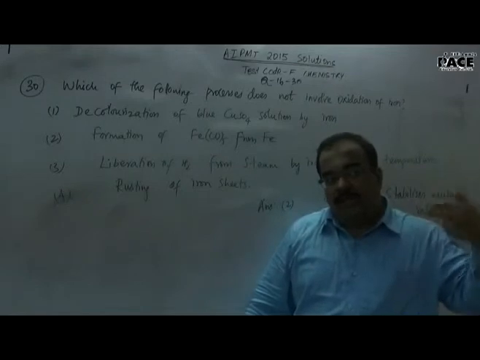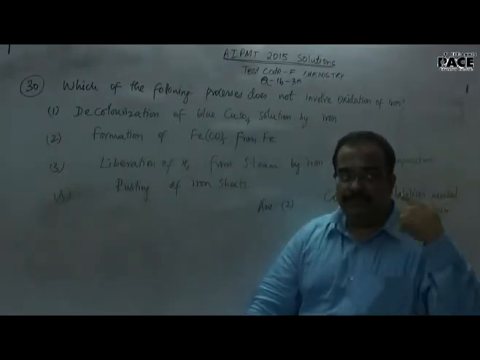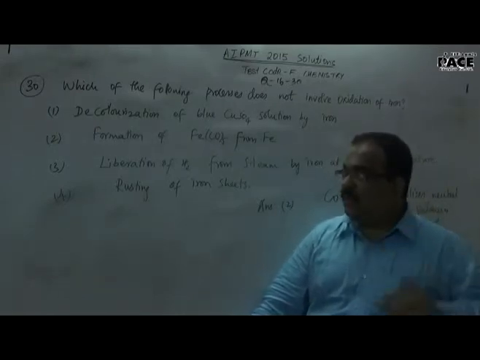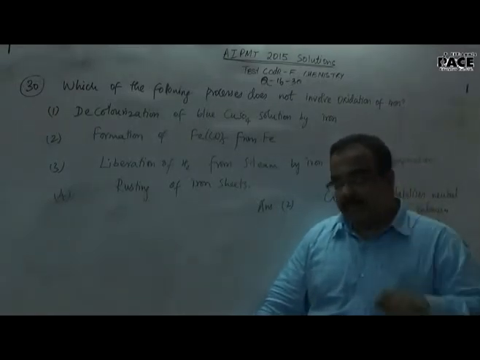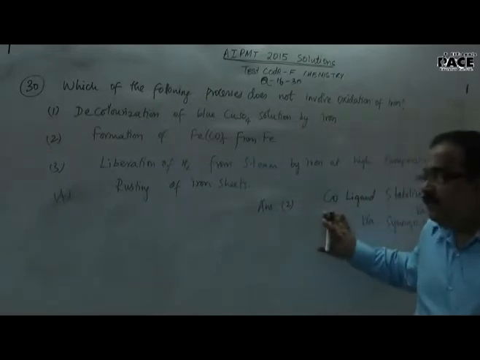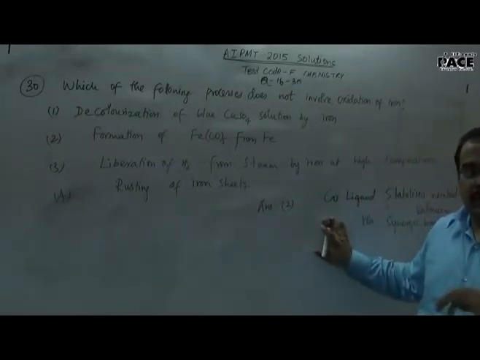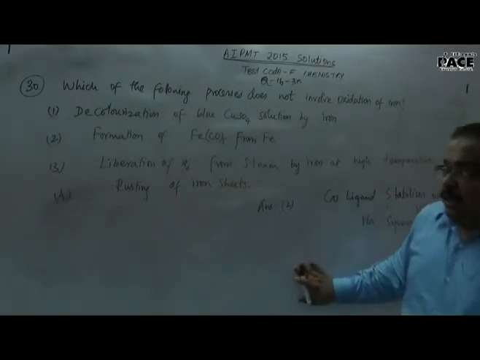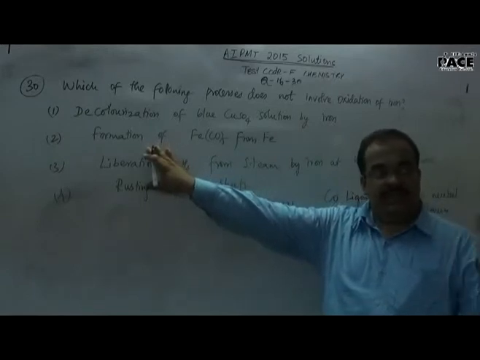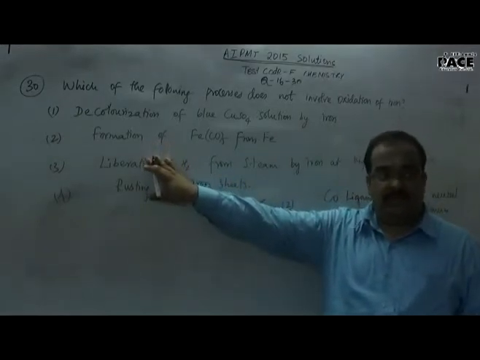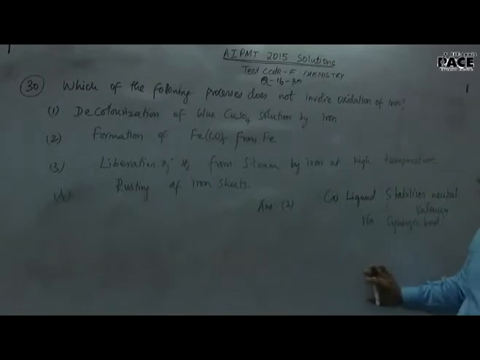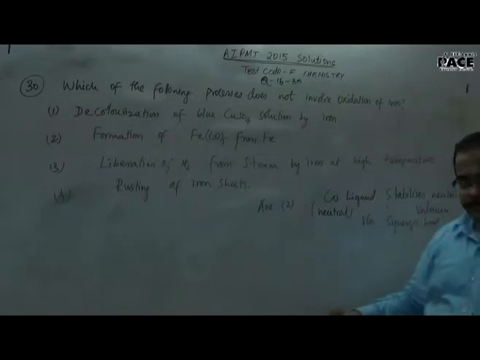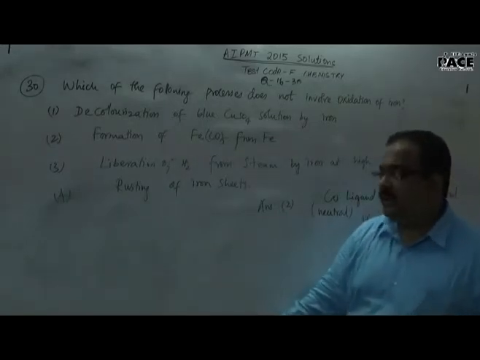Synergic means equal stability. Synergic bond means the equal stability between the ligand and metal. That means the ligand wants to stabilize the metal, and the metal wants to stabilize the ligand. That kind of equal, strong bond we call synergicity. Because of that, any metal bound to CO doesn't get oxidized. It gets stabilized in neutral valencies. So the option should be 2, in which no oxidation of iron occurs because it is a coordination compound of CO, which is a neutral ligand. Everyone knows it is a neutral ligand, and a neutral ligand doesn't polarize the metal that much.